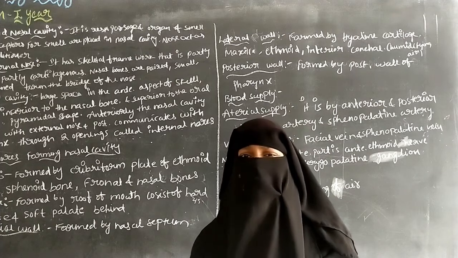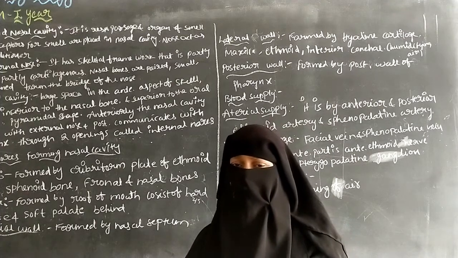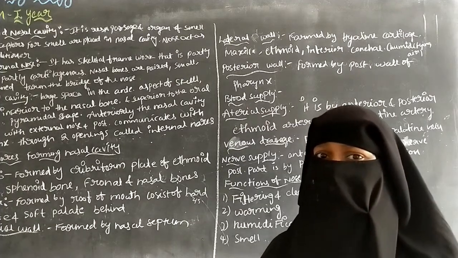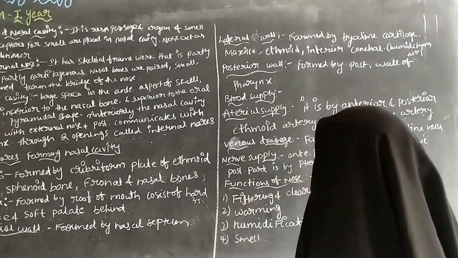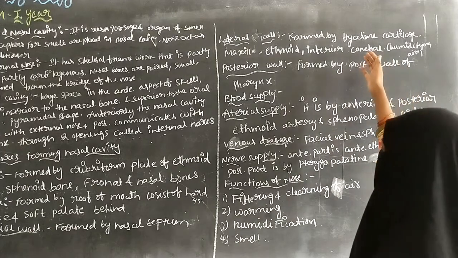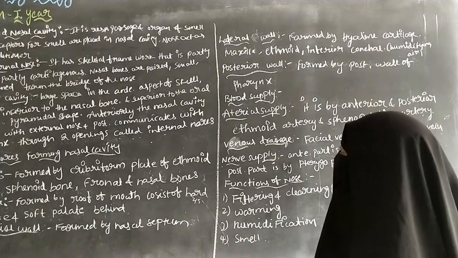So hyaline cartilage is responsible for supporting the respiratory tree and the respiratory organs.